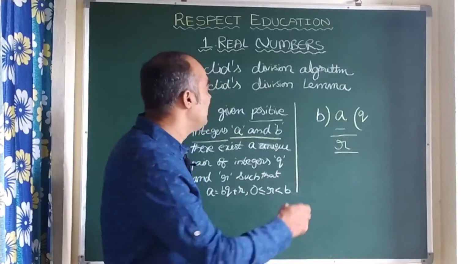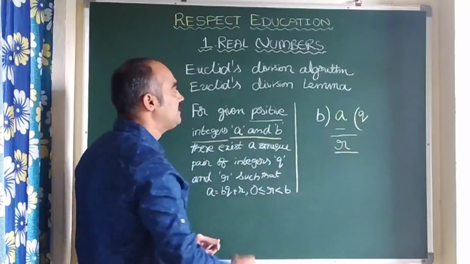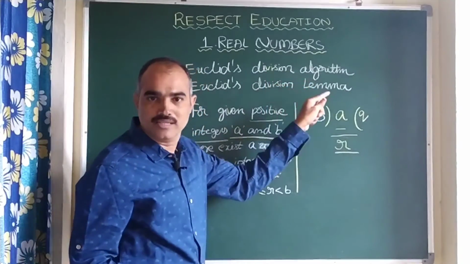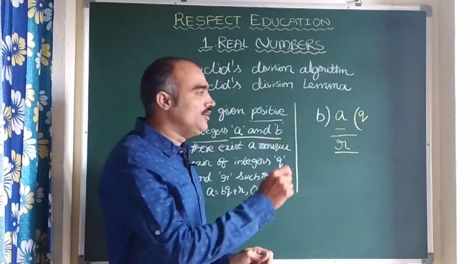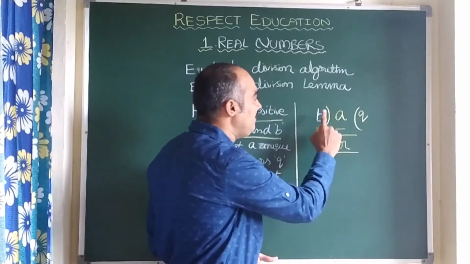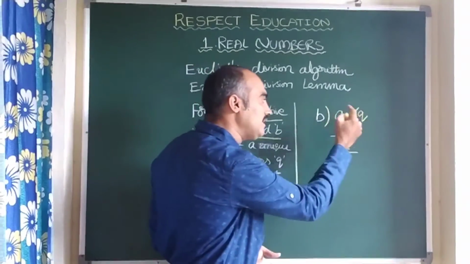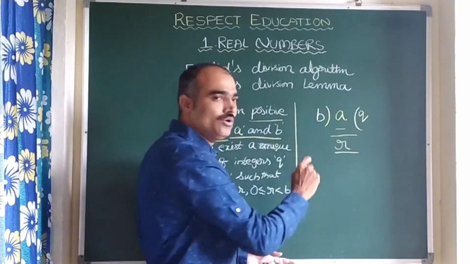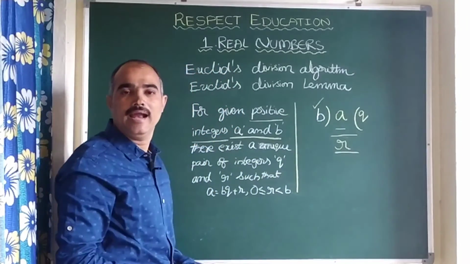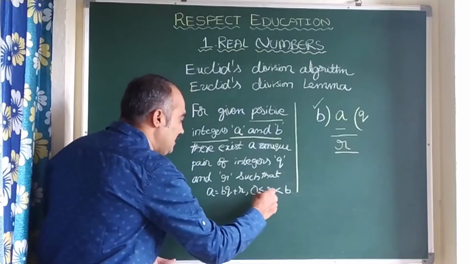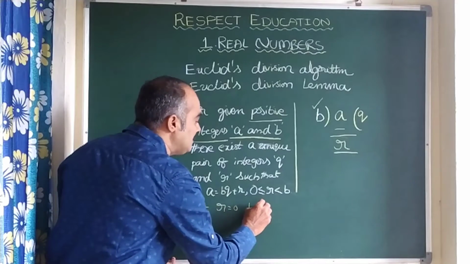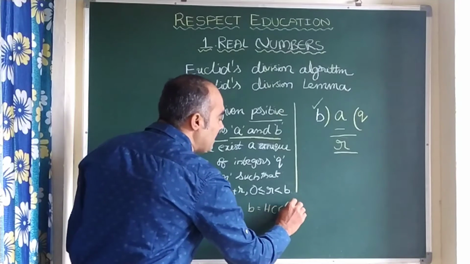Here also remember, children, let us apply this concept to the present concept now. Euclid's division algorithm depends on Euclid's division lemma. The Euclid division lemma has certain steps, children. When you divide A with B, you will definitely get a quotient. If the remainder is 0, then B is called HCF of A and B. I repeat, if R is equal to 0, then B is equal to HCF of A, B.